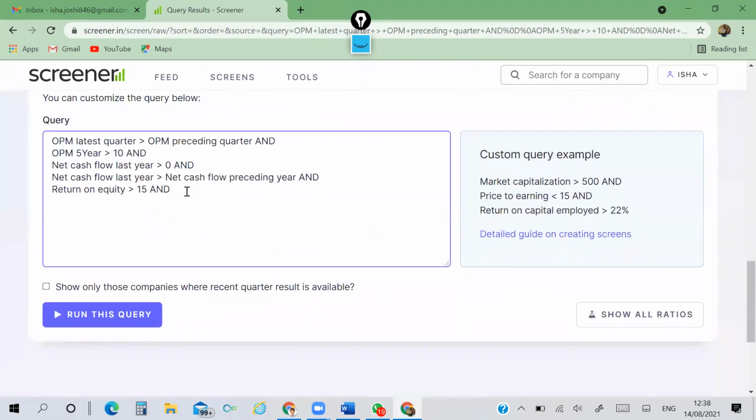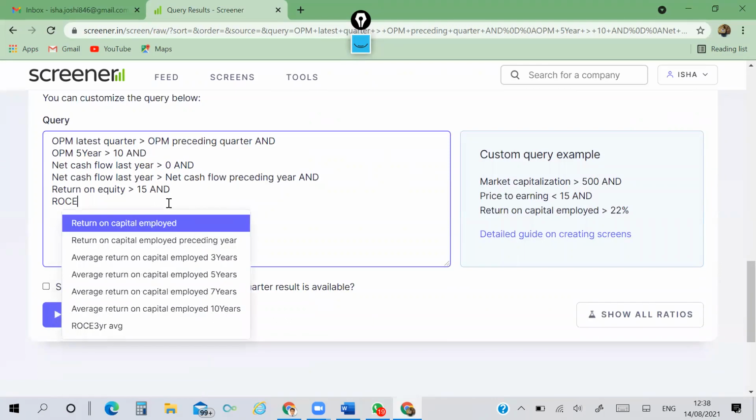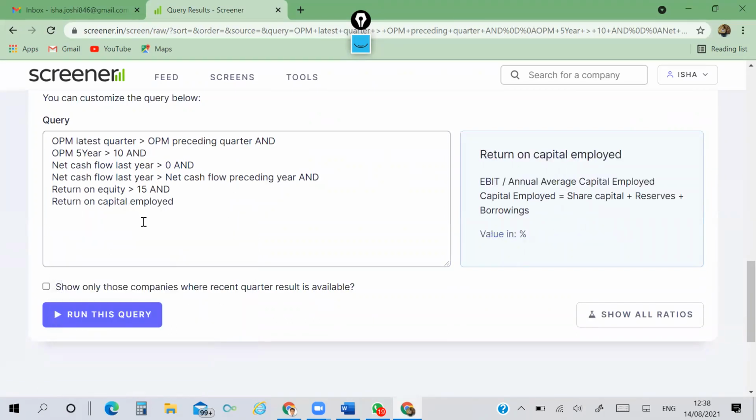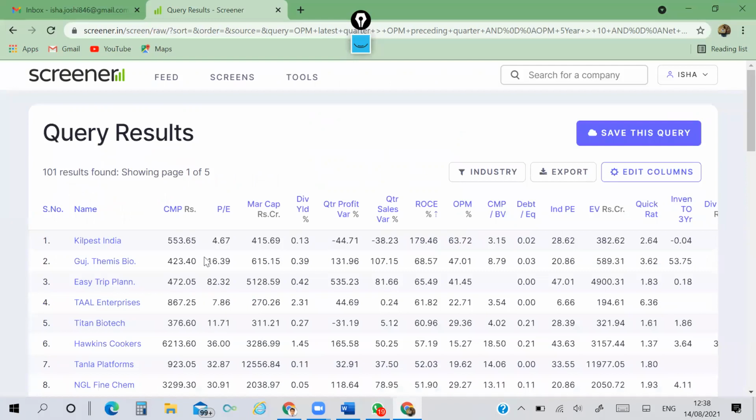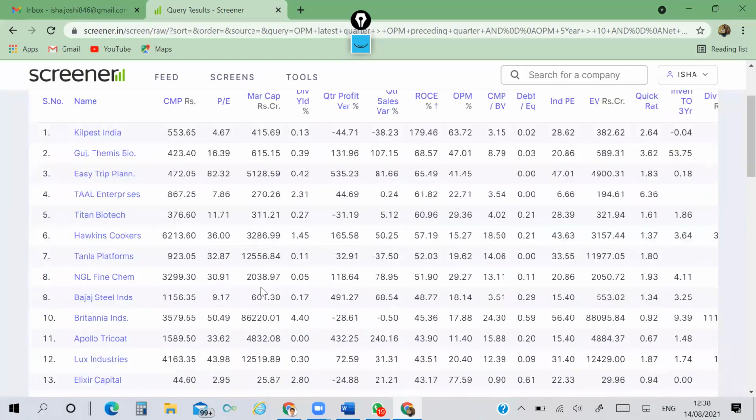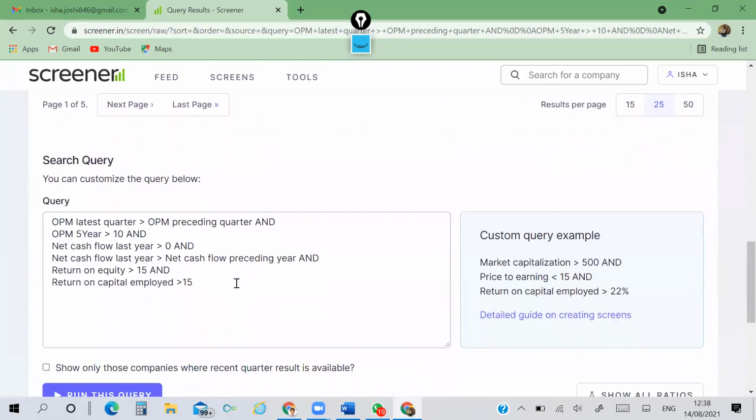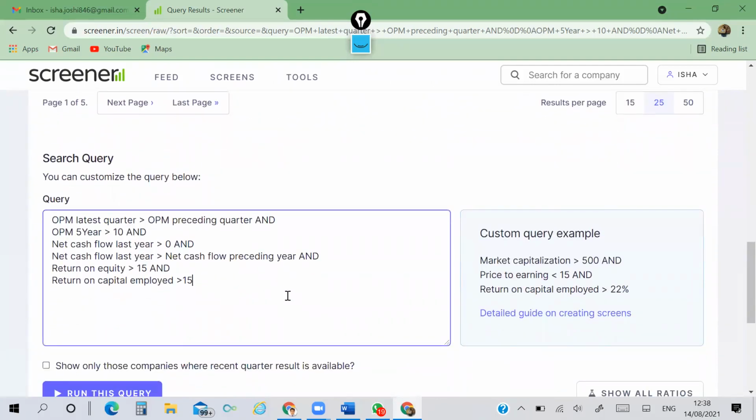Again, ROCE, return on capital employed, is greater than 15. Now from 112 we have reached 101. Like this you can develop your own scan.